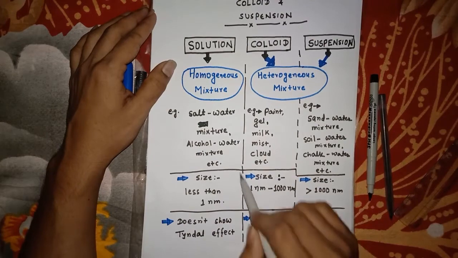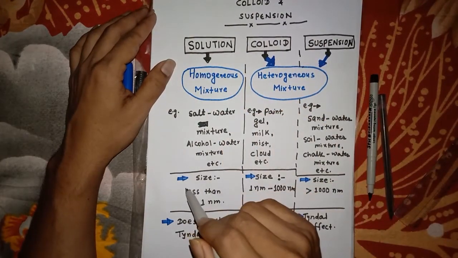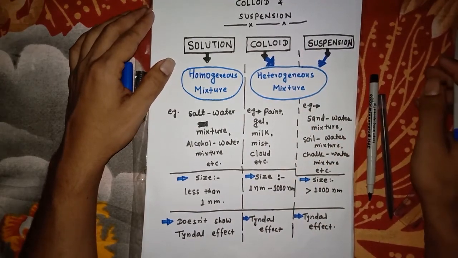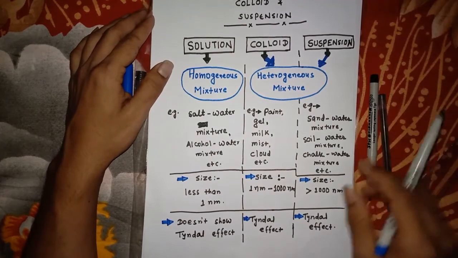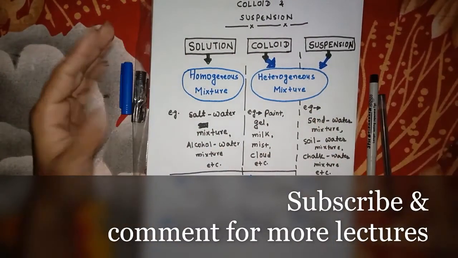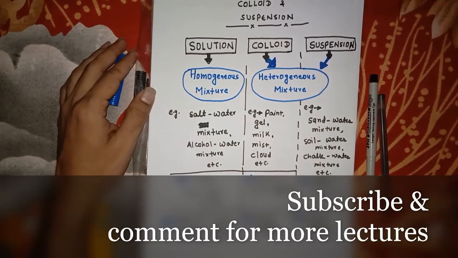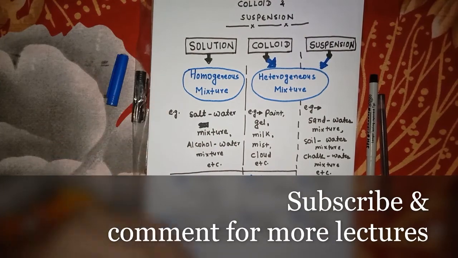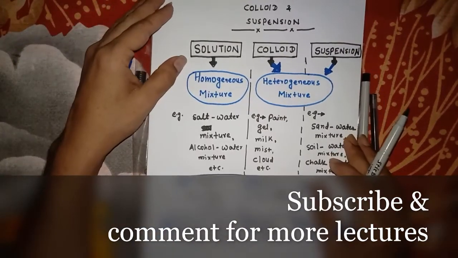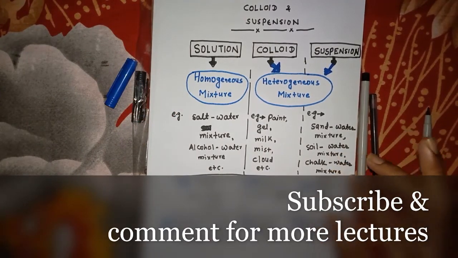Due to the size being between a solution and a suspension, not too big and not too small, colloids have some special kind of property that you will study in surface chemistry. So these are the basics about compounds and mixtures. In the next lecture, we will study the main content of basic chemistry. Thank you for watching.